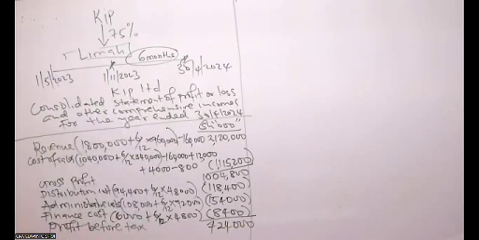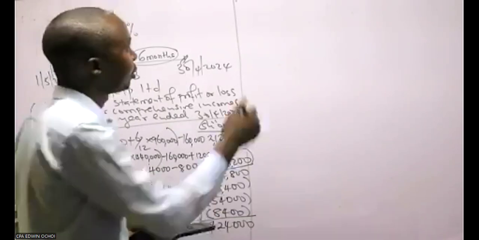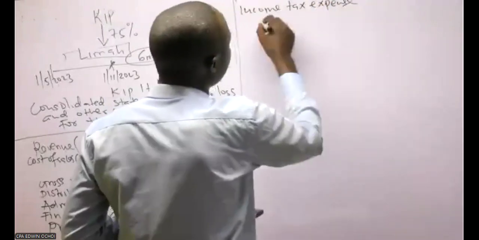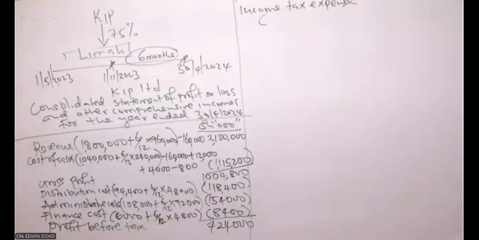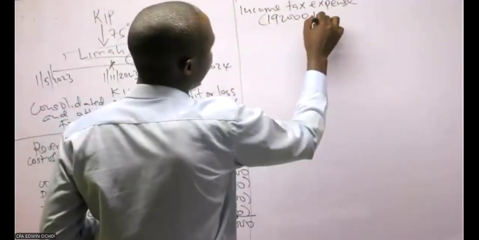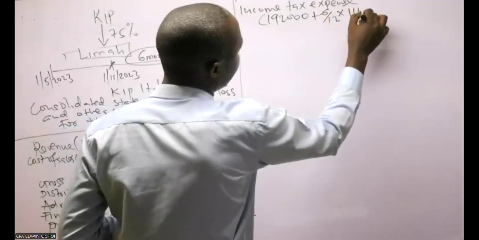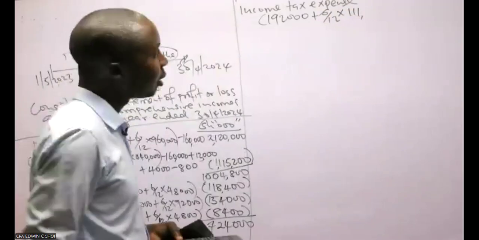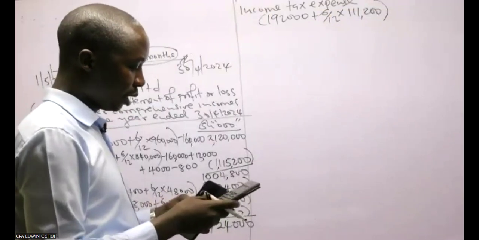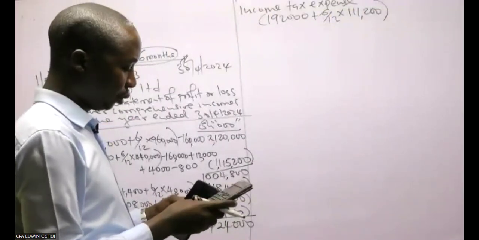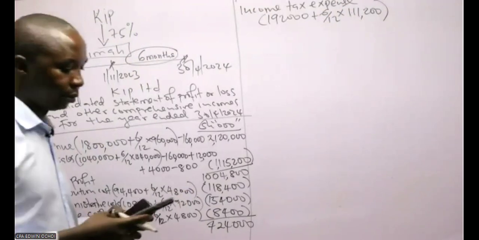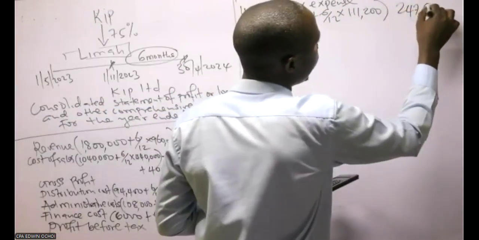Then now we minus tax, the income tax expense. The income tax expense of the parent plus subsidiary is 192,000 plus 6/12 times 111,200. So 111,200 divided by 2 plus 192,000 is 247,600.